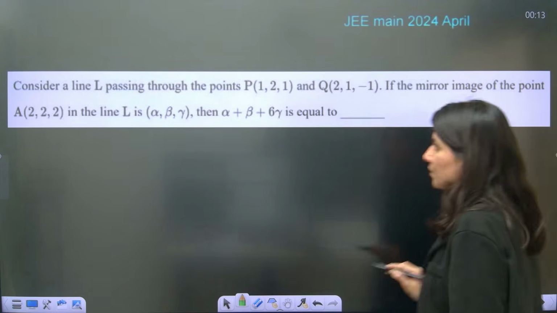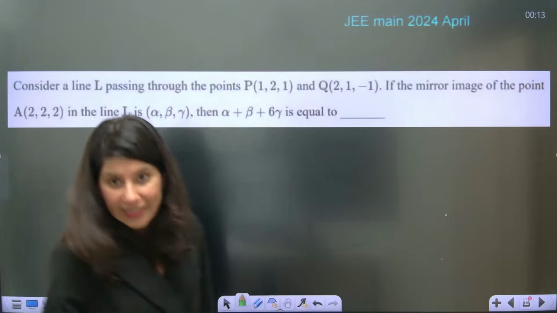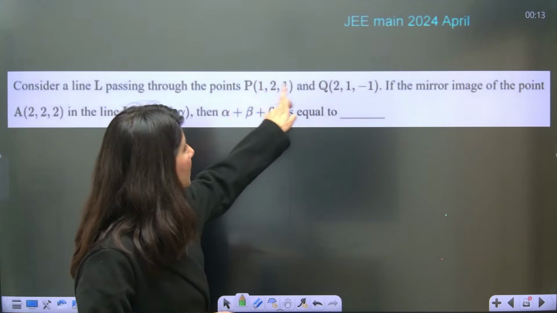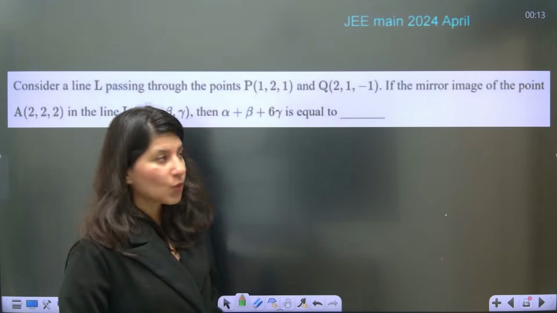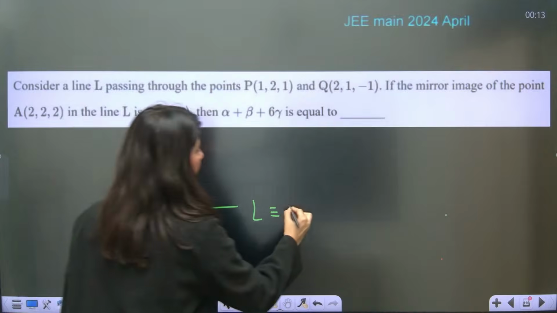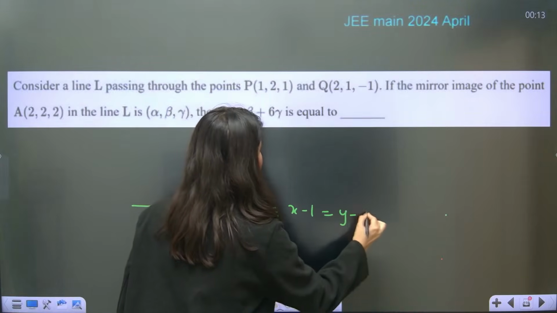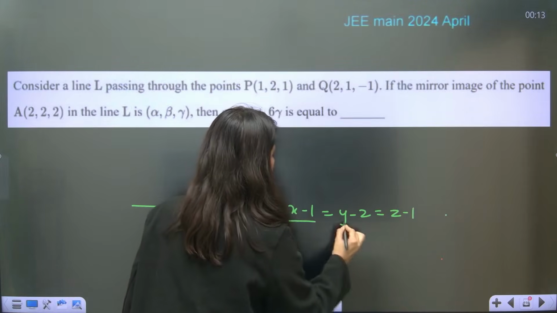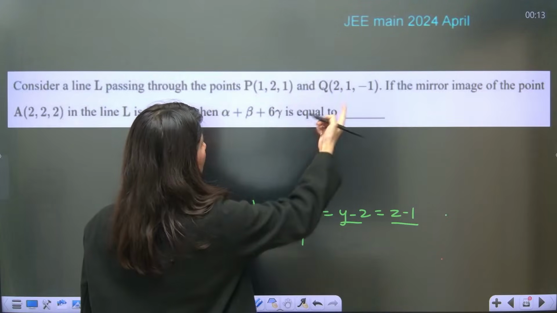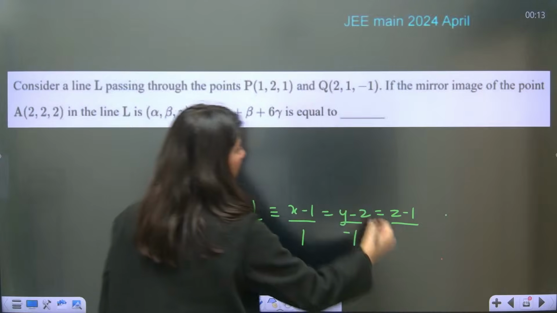Mirror image of a point on a line. Yes, we can do that. Consider a line L passing through points P and Q. So there is a line L whose equation we can clearly write: (x minus 1), (y minus 2), (z minus 1) upon 2 minus 1, 1 minus 2, minus 1 minus 2, minus 1.